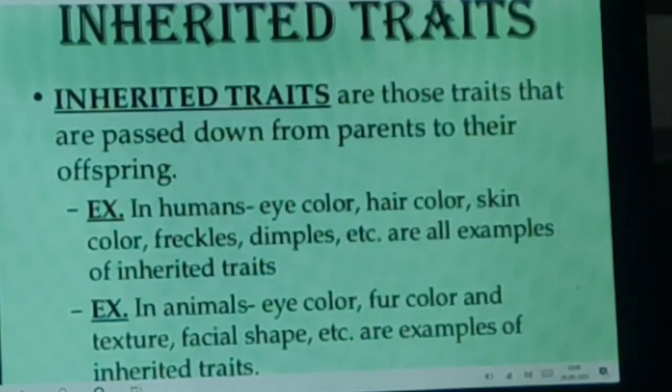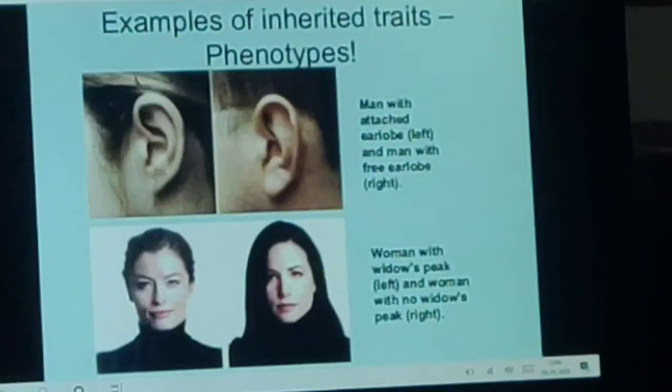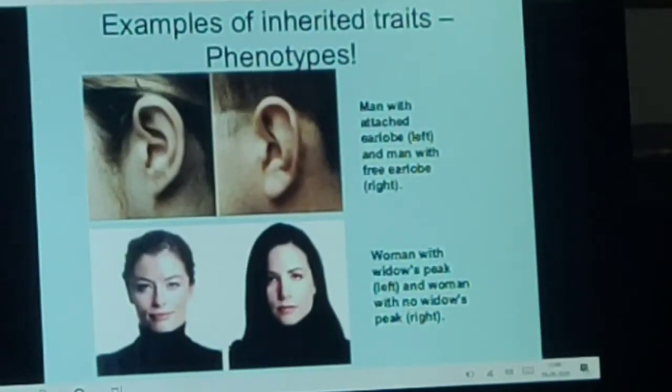Why? What is the reason? These attached or free earlobes resemble our parents. So this is also one of the examples of inherited traits. Now these are some examples of inherited traits.